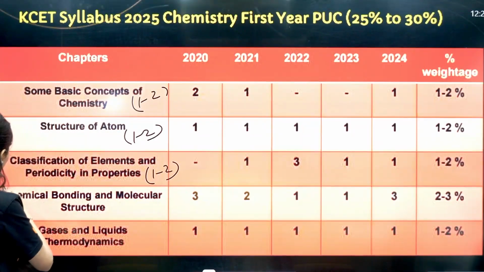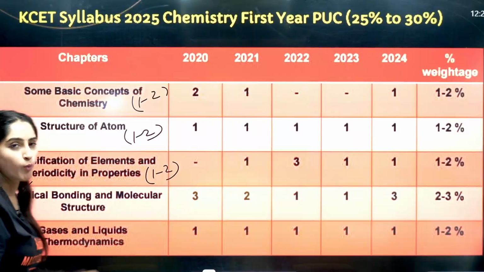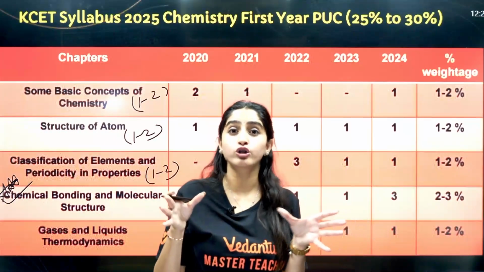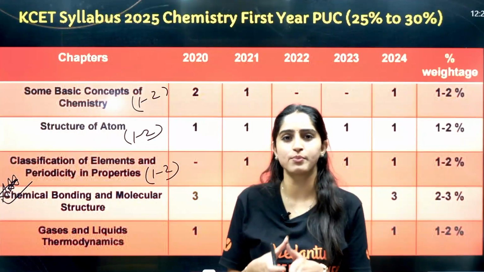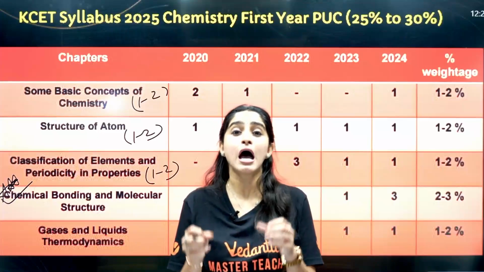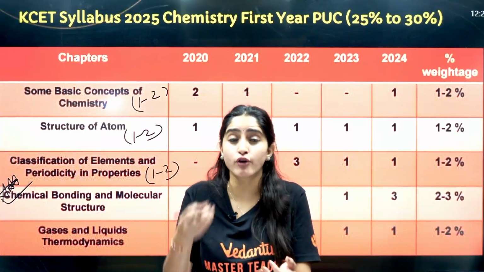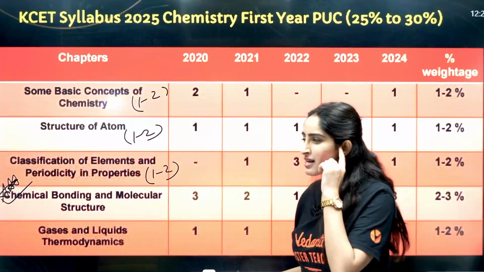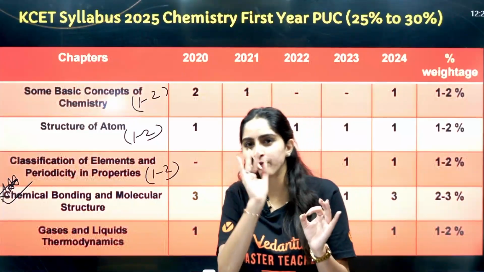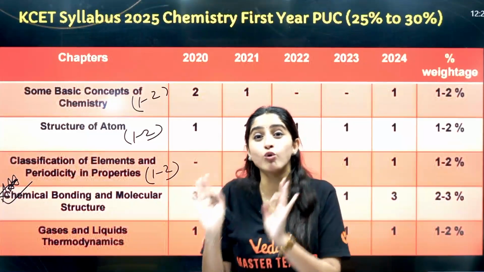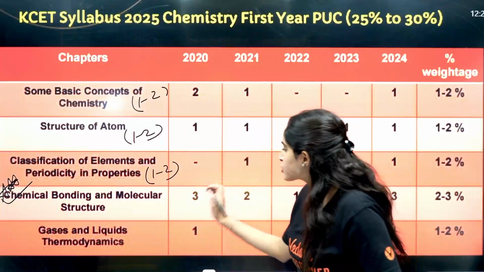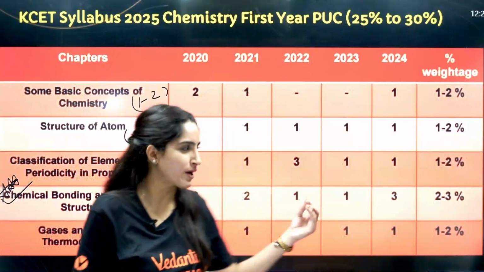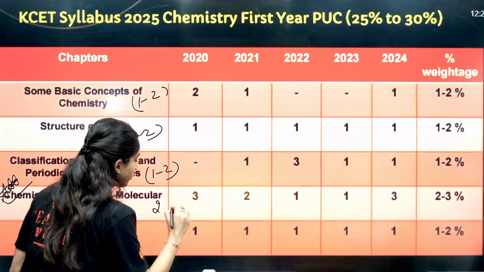Then a very important chapter, your chemical bonding, from where theory questions are asked. For example, you have VBT, you have hybridization, you have MOT. From there the questions are asked directly, even on dipole moment. It has some hotspots from where the questions are asked, and only those topics are very important for you. Around 2 to 3 questions have been asked, so I would say 2 to 3 you can mark.